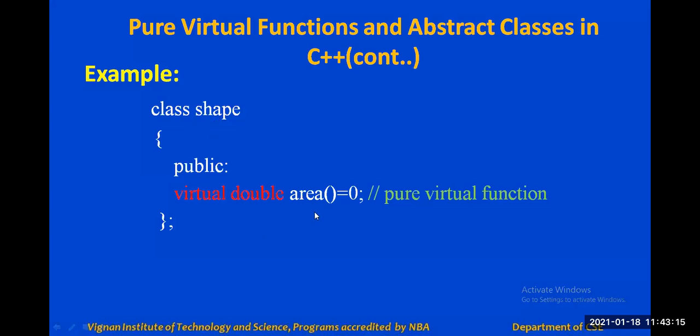Which formula would you use? Do we know exactly? No, sir. We don't know, because shape is a generic, general term. We have not given any specific shape, so we don't know the implementation, and we have only the declaration of the function.